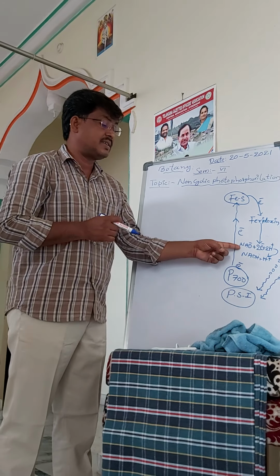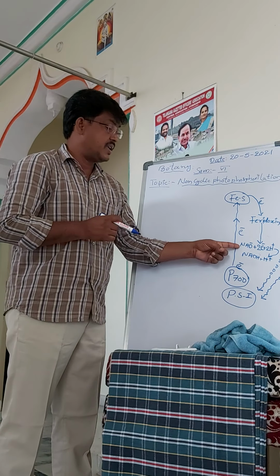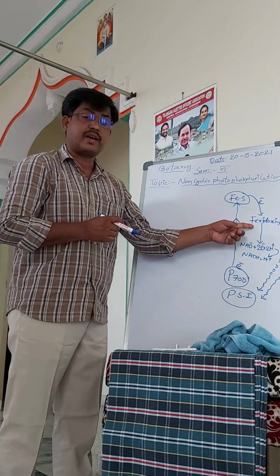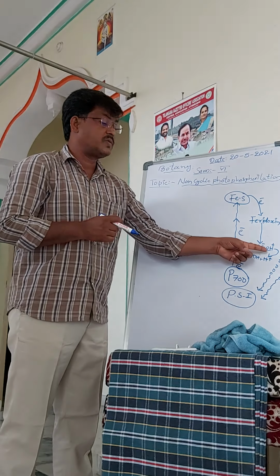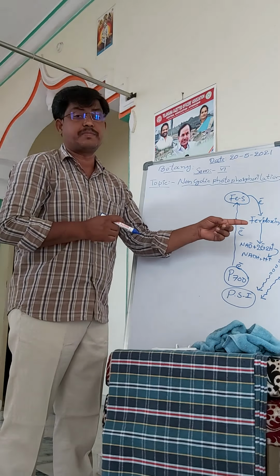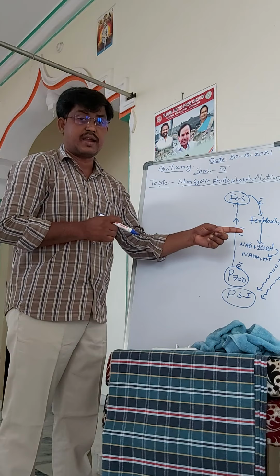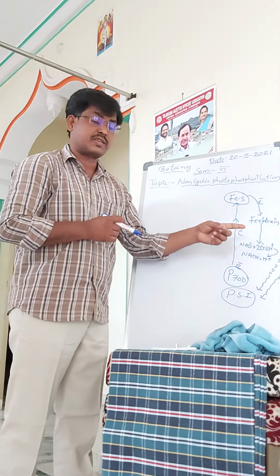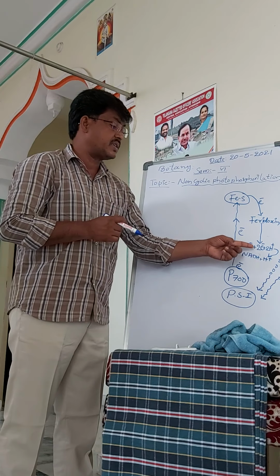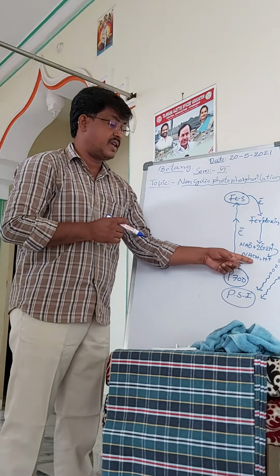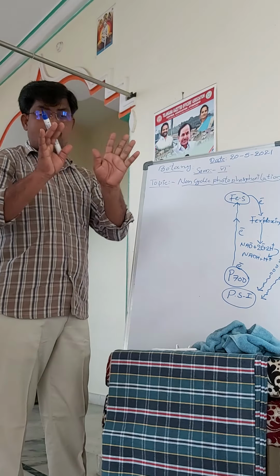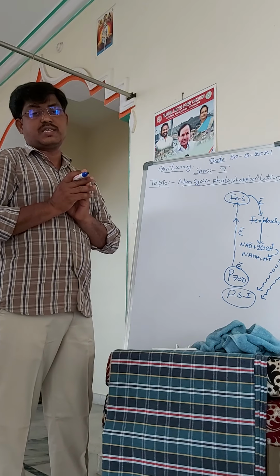The oxidized NADP receives 2 electrons from ferredoxin and 2 protons from the stroma of the chloroplast, and is reduced to NADPH plus H plus. So this is the PS1 system.